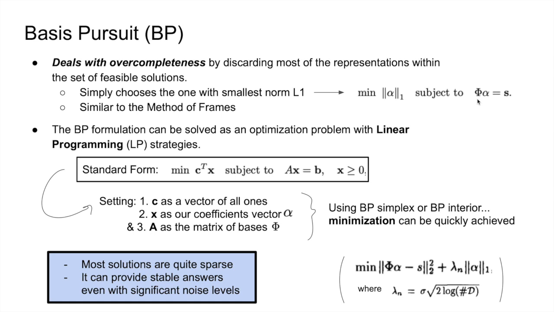So from here, using either the basis pursuit simplex or basis pursuit interior algorithms, the minimization could quickly be achieved. Because BP is based on the minimization of L1, it has the advantage that most of the solutions will be quite sparse. And additionally, because it is based in global optimization, it can provide stable answers even if the data is given with a significant noise level, in which case the approximate decomposition would be given by the expression below. Now in the next few slides, we'll cover the computation.